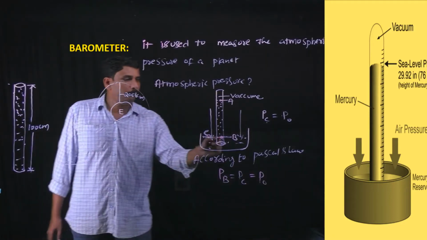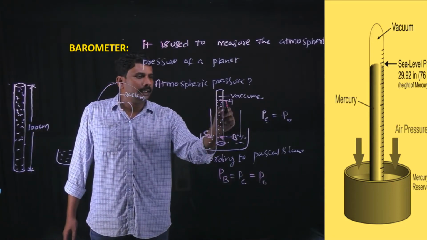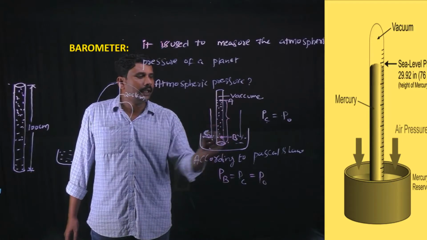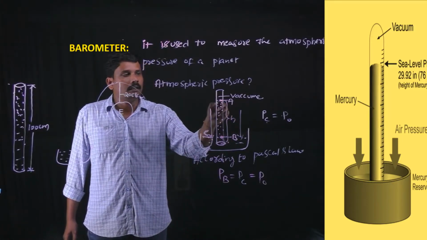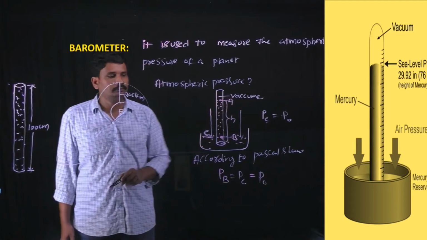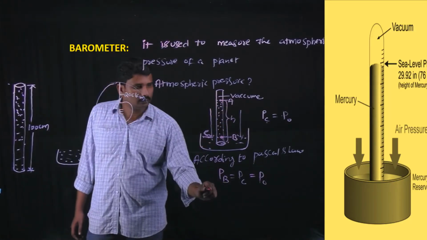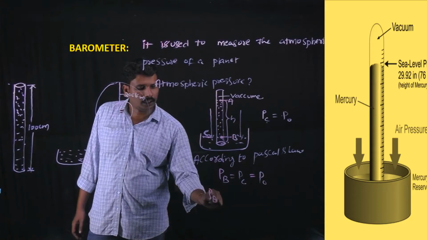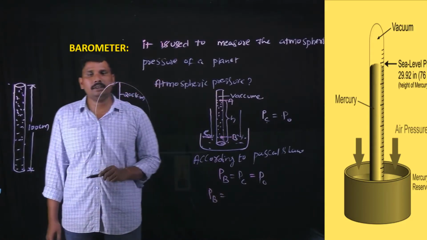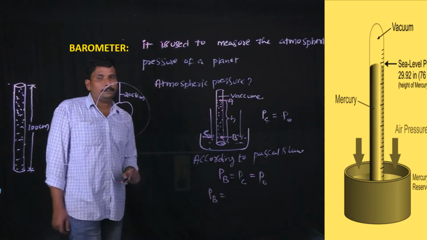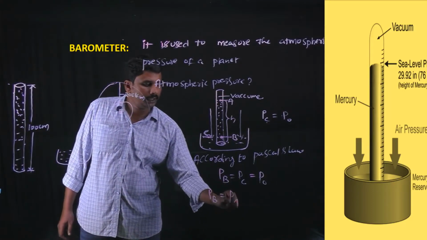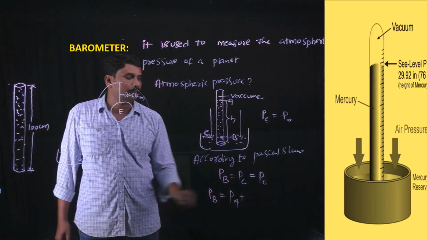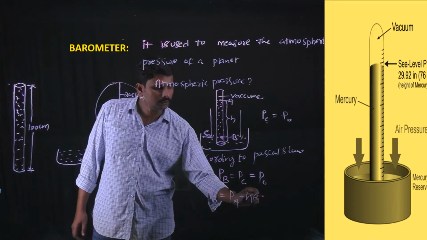Here B is at a height h below the position A. So from the concept of variation of pressure with depth, the pressure at position B is equal to pressure at position A plus h rho g.